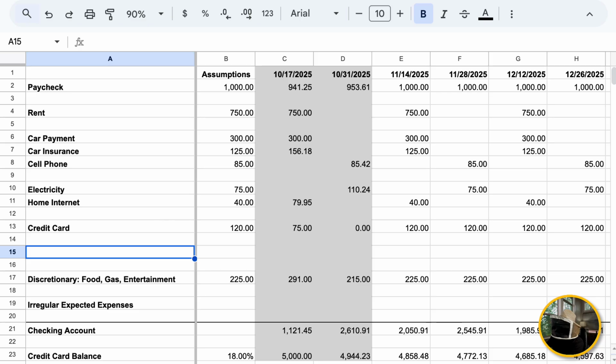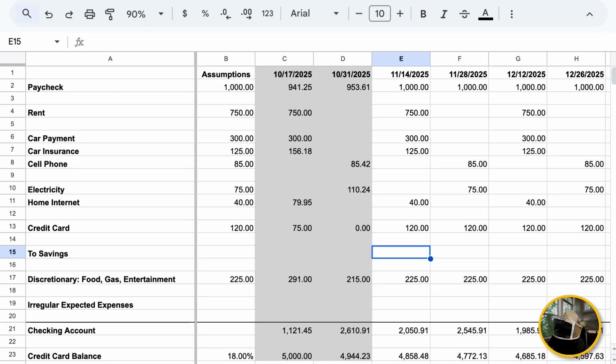Now I'm going to put 2 savings in row 15, column A. Hit enter just to give it a label. Now we're assuming today is 11/14/25. This is when we're going to start putting money into the savings account. That's E15. But what we want to do is just make an assumption so that it's easier to play with later on. So we're going to assume that we put $20 into savings every pay period. So I'm going to go to B15 and put a 20 here and hit enter.